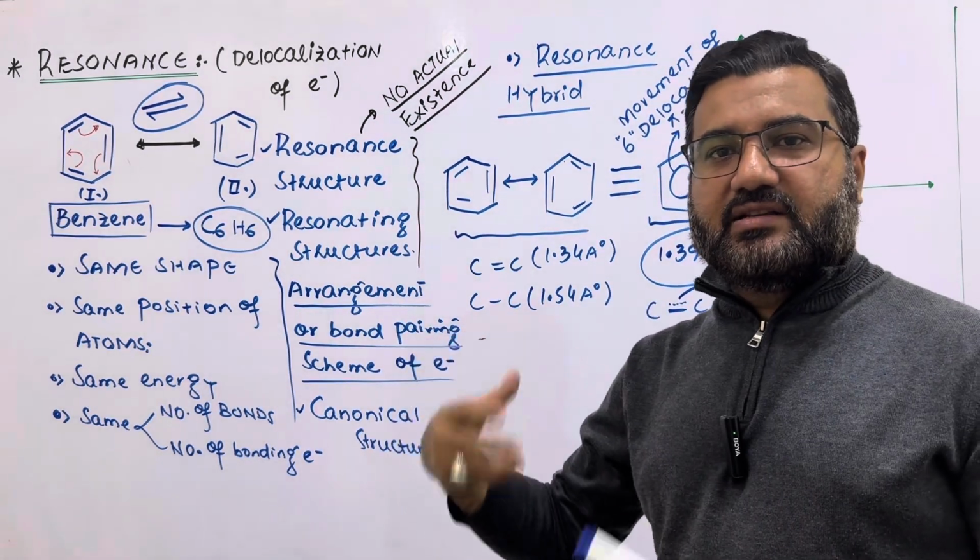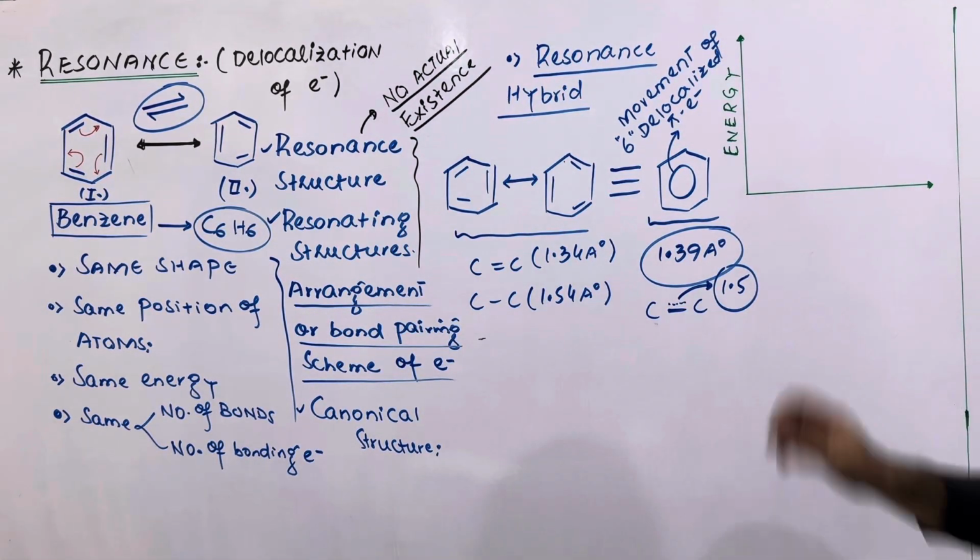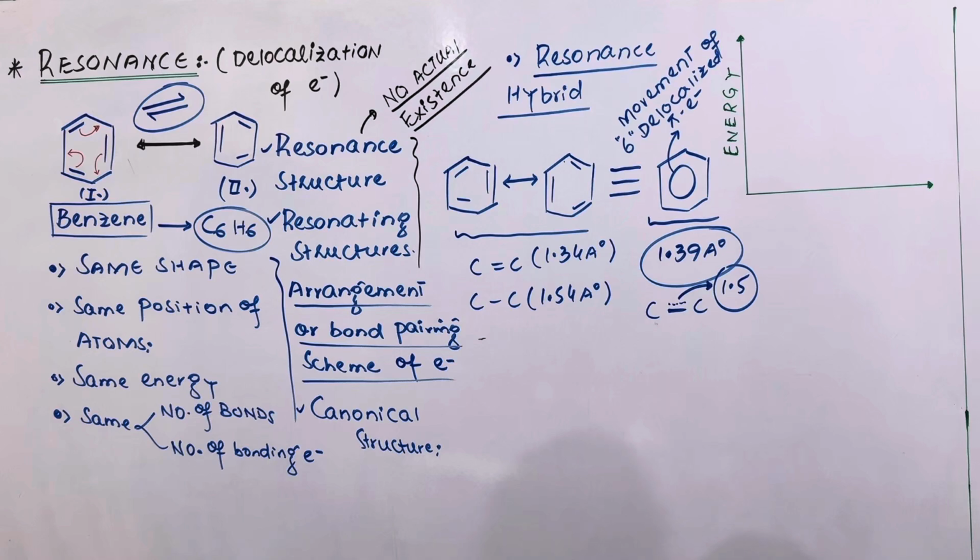The electrons are delocalized. They do not stay between the carbon atoms. So the bond order actually considered in benzene is 1.5.